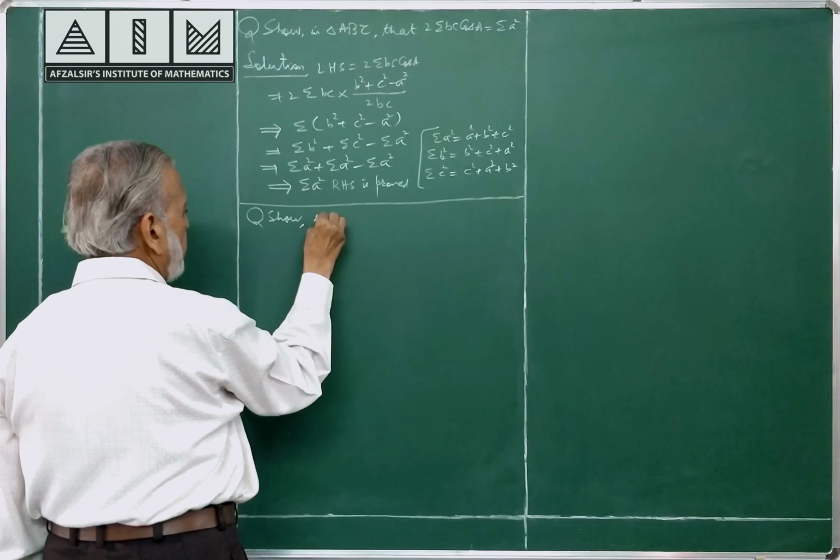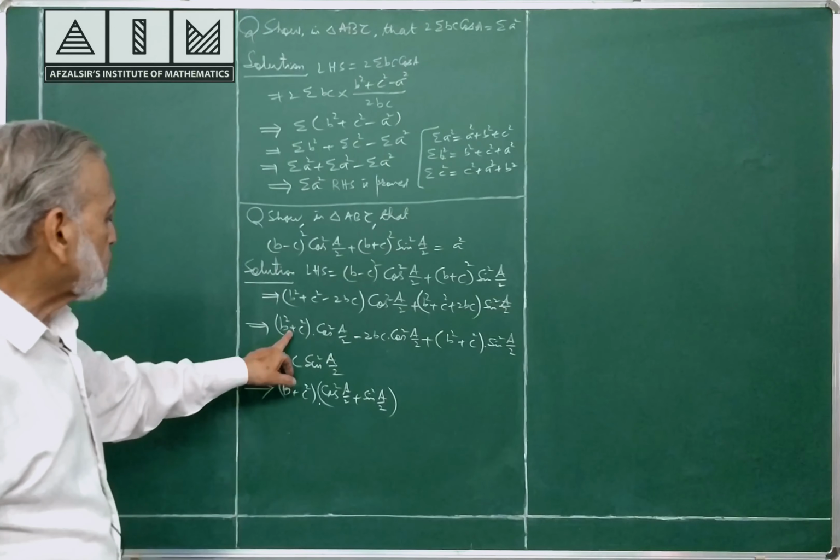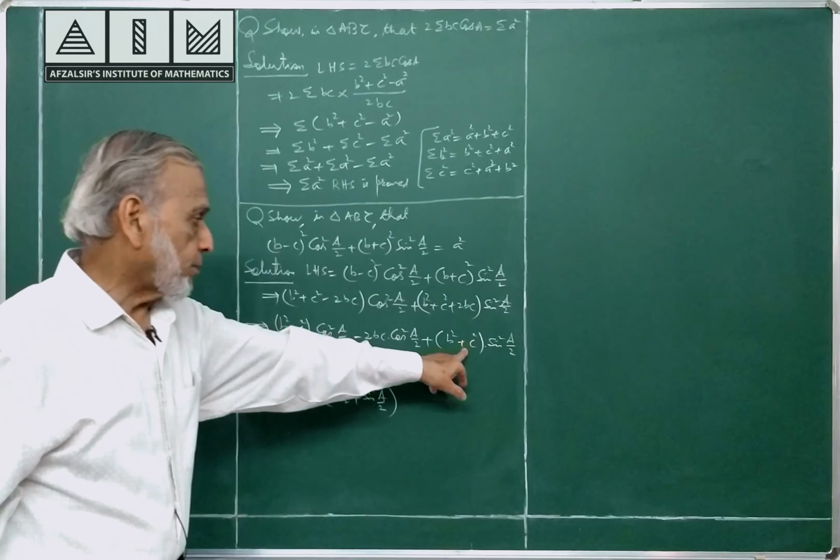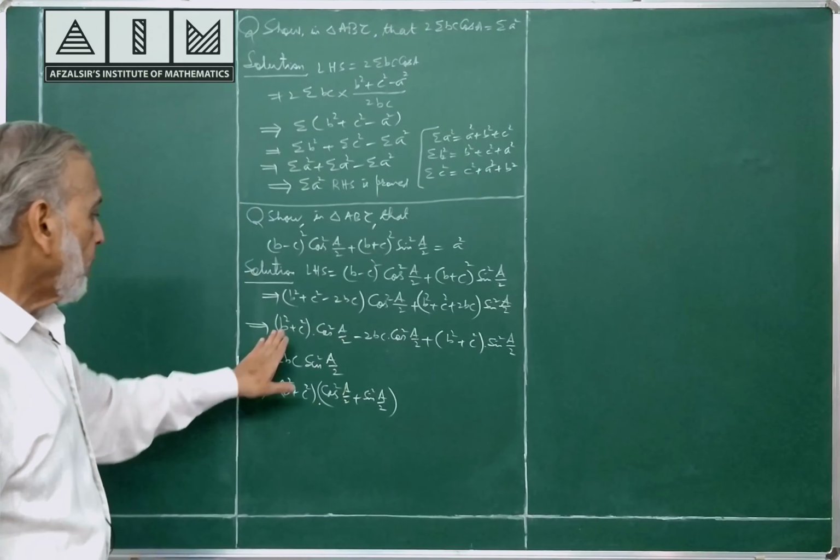I am going to rearrange. b square plus c square is common in these two. b square plus c square cos square A by 2, b square plus c square sin square A by 2. So, b square plus c square is common, cos square A by 2 plus sin square A by 2.